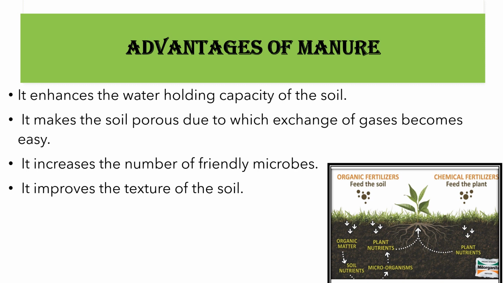Therefore, in order to maintain the fertility of soil, the farmers substitute fertilizers by manure. The use of manure improves soil texture as well as its water retaining capacity. It replenishes the soil with the nutrients. It helps in the growth of friendly microbes.